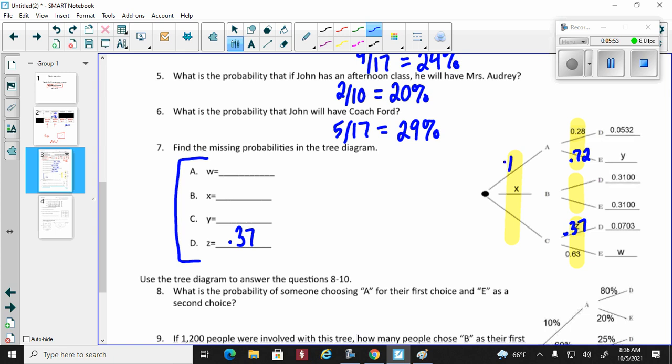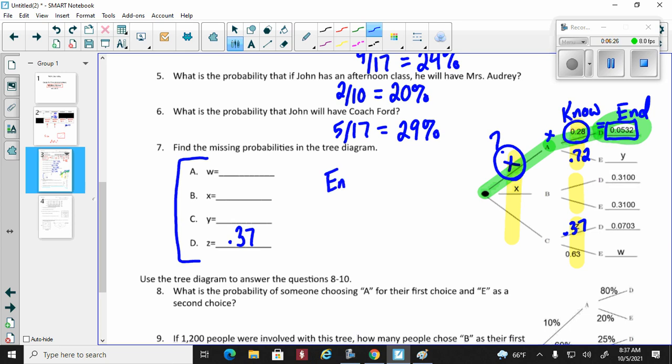So first thing I'm going to find is this guy right here. Now, if you remember, this branch times this branch equals that. Remember how I label this, very elementary style. This is my end number. This is what I know. This is what I don't know. If you take what you don't know and times it by what you do know, that equals your end number. So to find what I don't know, I'm going to take my end number and divide it by what I know.